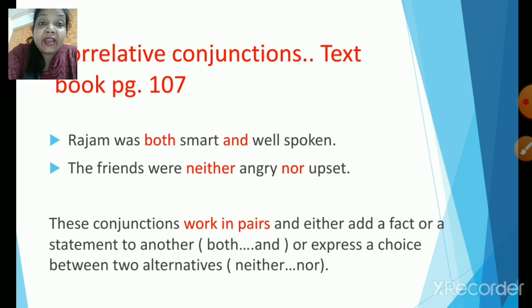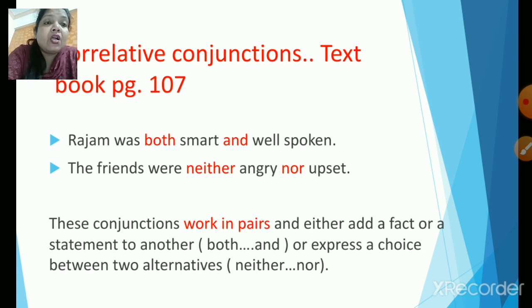Next, the friends were neither angry nor upset. Now, if you look at these conjunctions, the highlighted ones, these conjunctions work in pairs and either add a fact or a statement to another, right? So both and. Let us go through the sentence once again. Rajam was both smart and well spoken. So he had both these qualities, right?